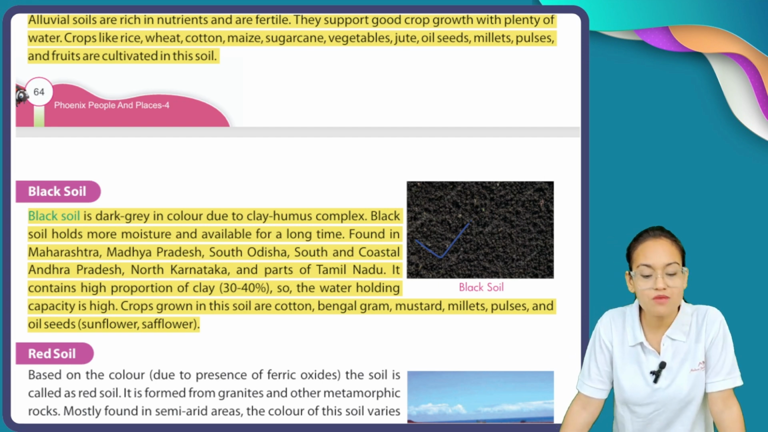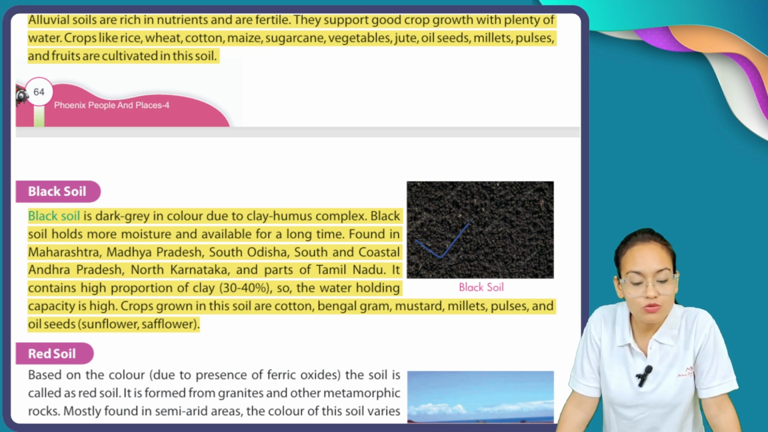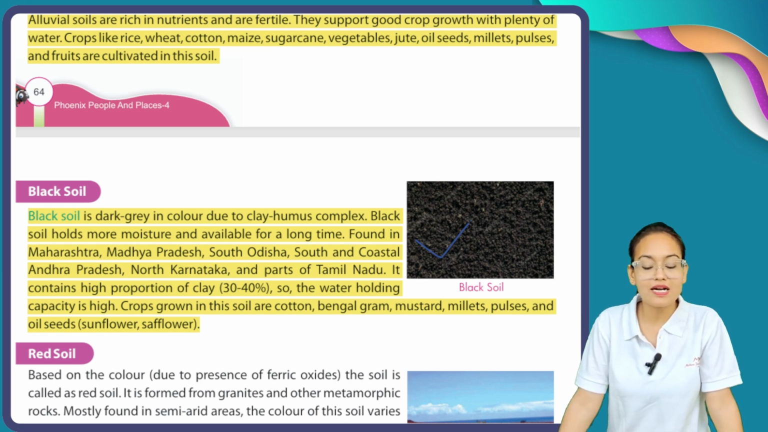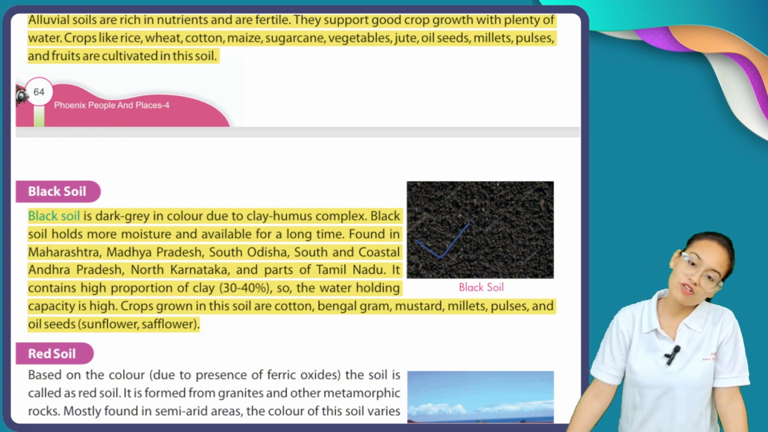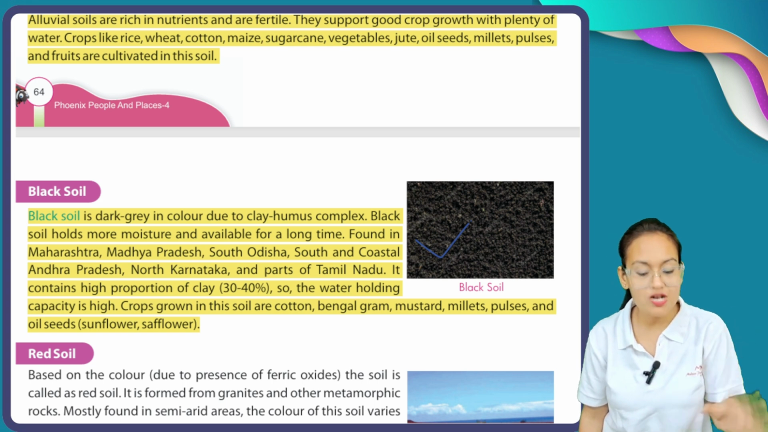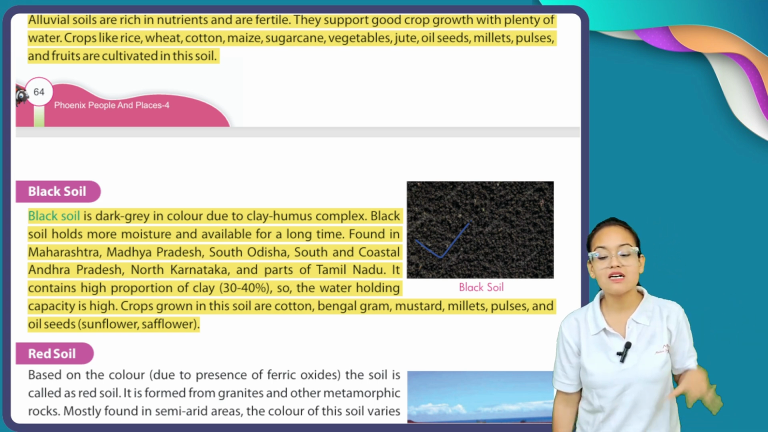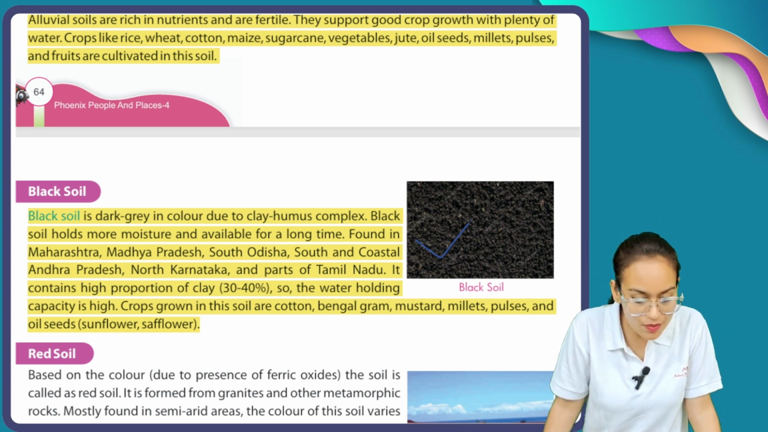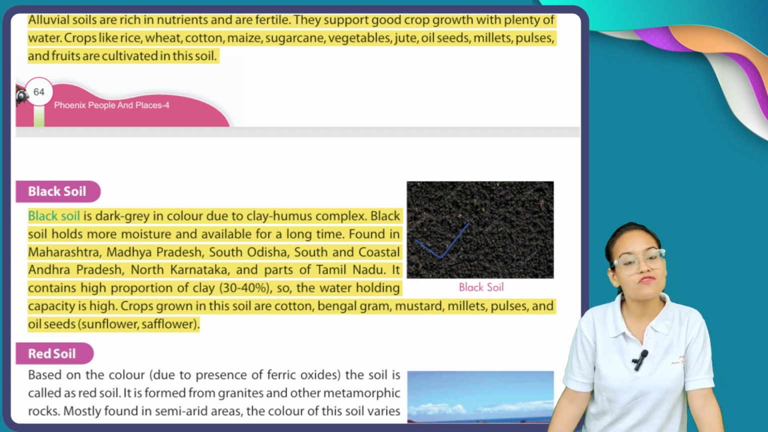Found in Maharashtra, Madhya Pradesh, South Odisha, South and coastal Andhra Pradesh, North Karnataka, and parts of Tamil Nadu. Now, in which areas is black soil found? It is found in large portions of Maharashtra, Madhya Pradesh, South Odisha, South and coastal areas of Andhra Pradesh, North Karnataka, and parts of Tamil Nadu.